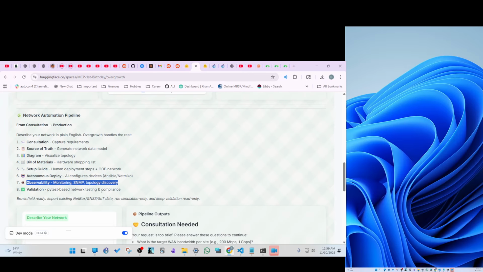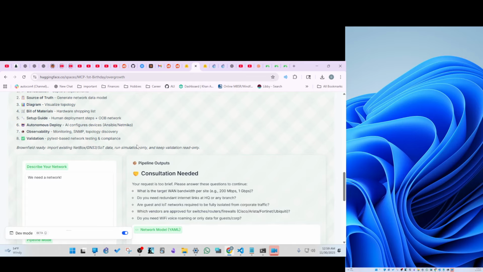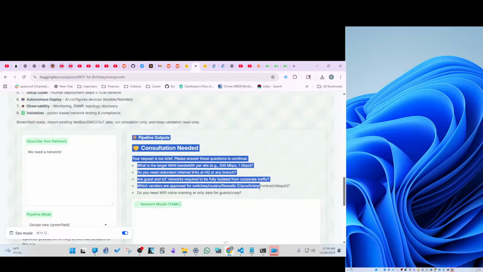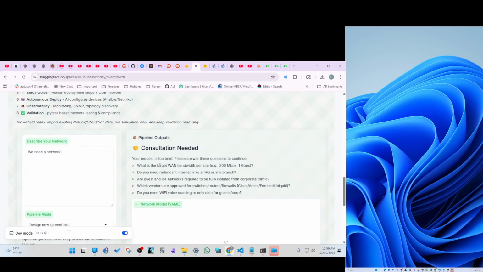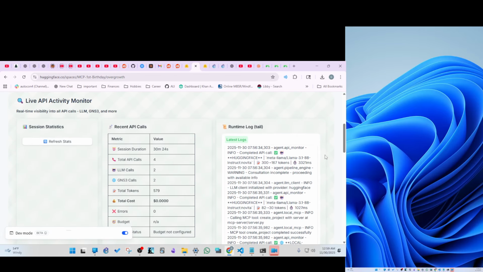Then you have all the observability and validation testing, all done using the best practices of network automation. So there we go. It didn't pass the consultation stage. We need a network: not strong enough, no dice. So they need to know what is the target WAN bandwidth, do you need redundant links, are guest or IoT networks required? A lot of good questions from a network engineer in a box.